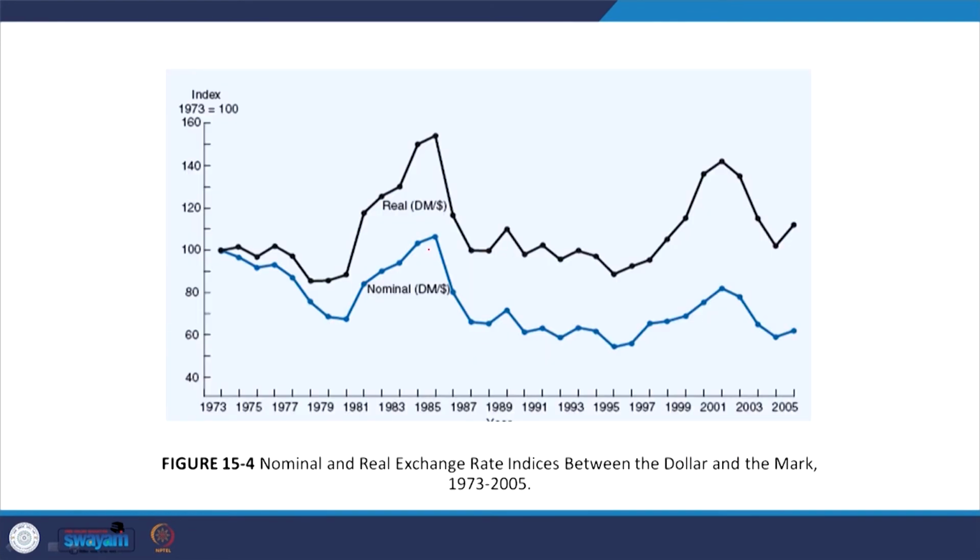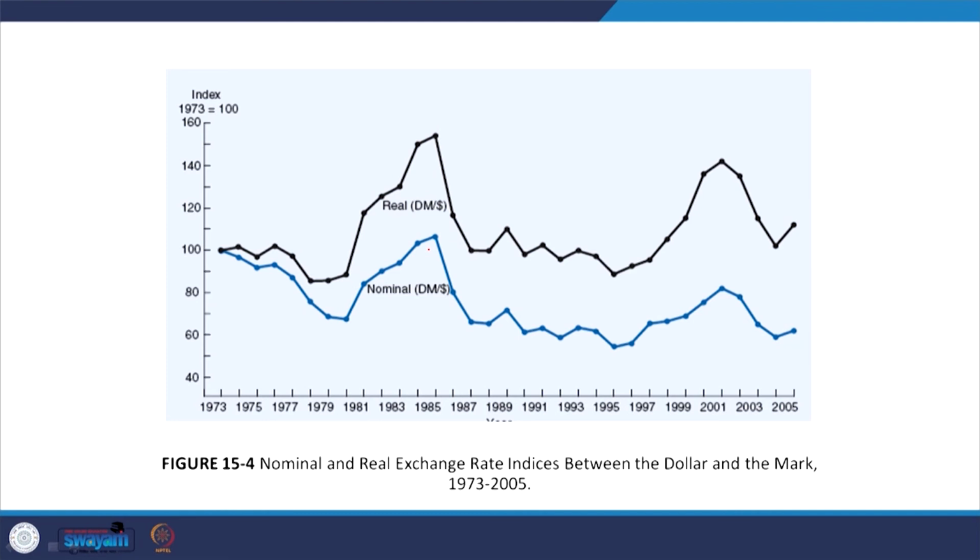Now, here are some results from different books. Mainly I am referring to Dominick Salvatore's book on international trade. Accordingly, I am citing the nominal and real exchange rate indices between the dollar and Deutschmark between 1973 and 2005, which shows that over time the nominal and real exchange rates between these two currencies are fluctuating, but the real value is higher than that of the nominal value.